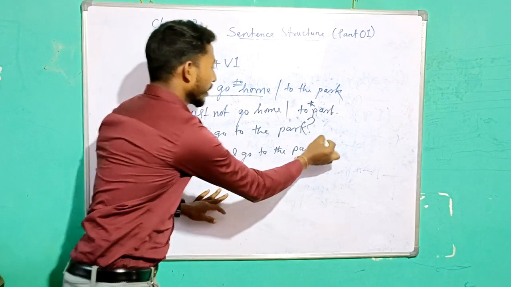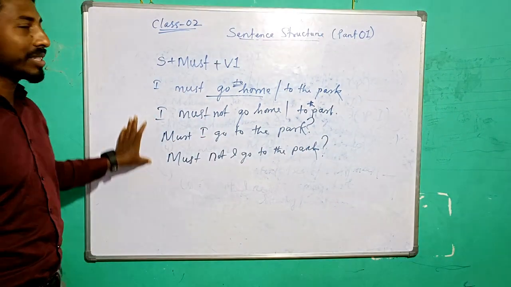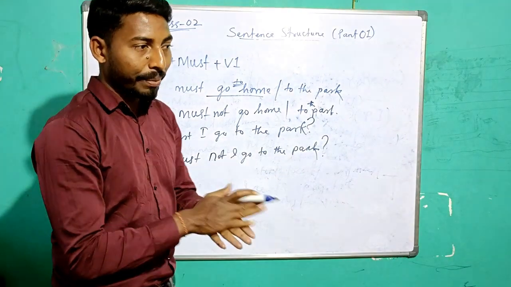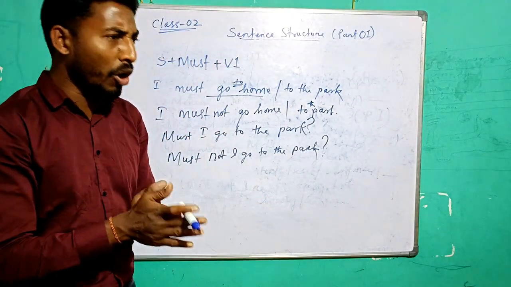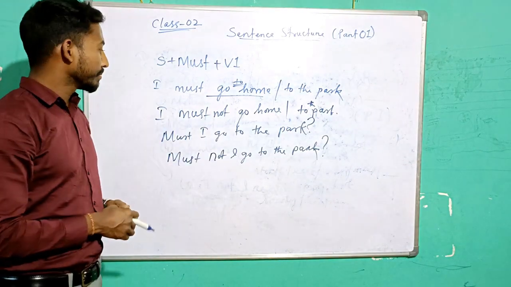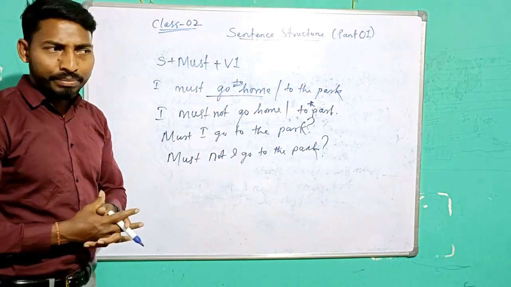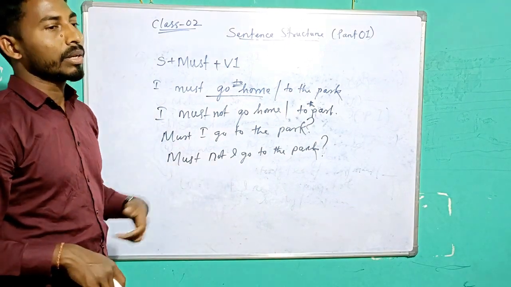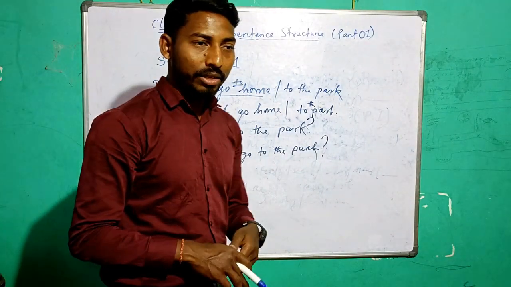Did you get it? So like this you have to form the sentences. Repeat after me now. I must go home. I must not go home. Must I go home? Mustn't I go home? Must not I go home?